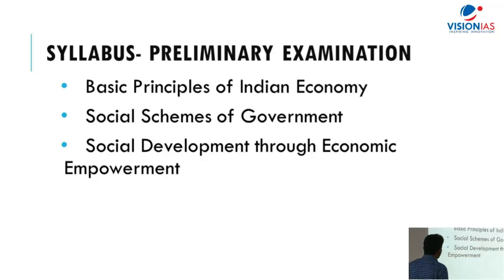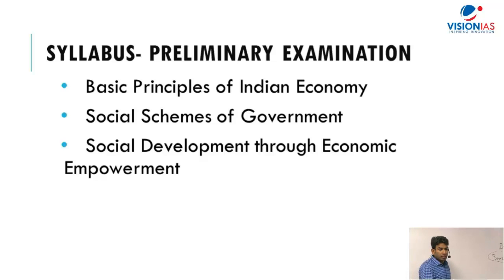Okay. Third thing, social development through economic empowerment. Under that, you can simply prepare for topics like poverty, unemployment, population, then you're having various types of budgeting, specifically gender budgeting. Moreover, these social issues like child labor, then after that, farmer suicide and the other things. So these things you're supposed to consult when it comes to the third topic. So the prelims syllabus is very, I would say, undefined on the part of UPSC.